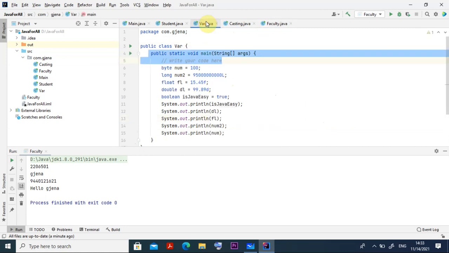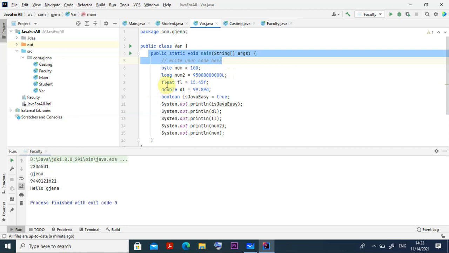In this variable class, I told you that this time I am going to use byte instead of integer. I have given byte number is equal to 100, and long number2 is equal to some crores, and at the end I am putting L. Don't forget to put this L. For long you put L.